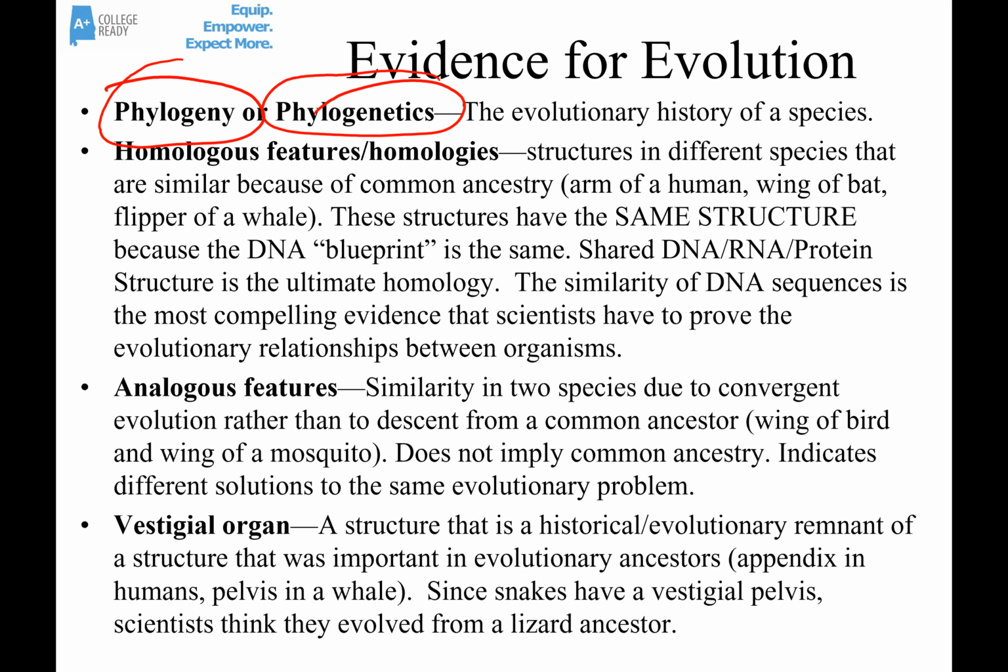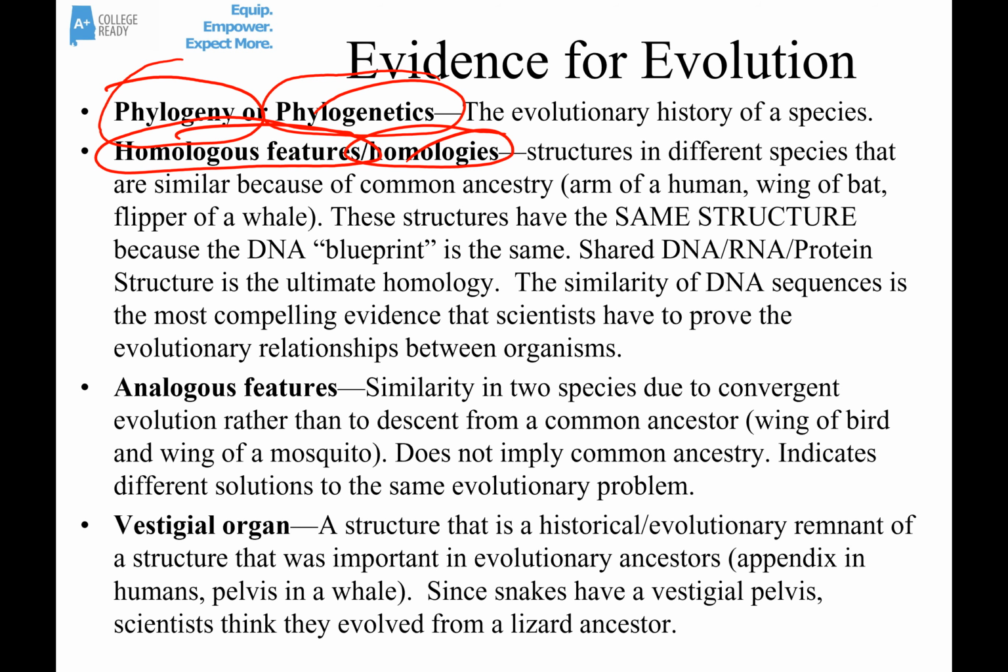Let's talk about homologous features, or we might also call them homologies. These are structures in different species that are similar because they share common ancestors. Think about the arm of a human, the wing of a bat, the flipper of a whale. The DNA that codes for all three of those structures is very similar. That's why those structures are similar. And the DNA is similar because it all came from a common ancestor shared between the human, the bat, and the whale. So DNA is sort of the ultimate homology.